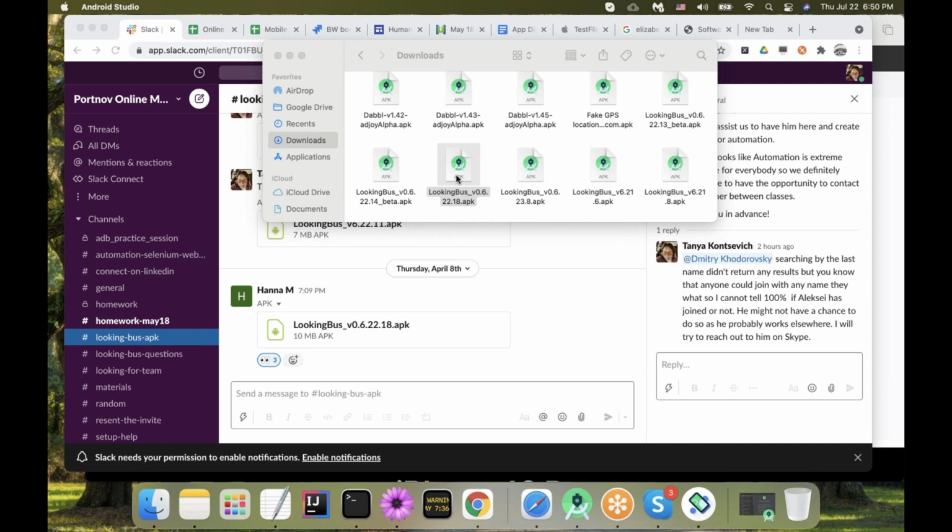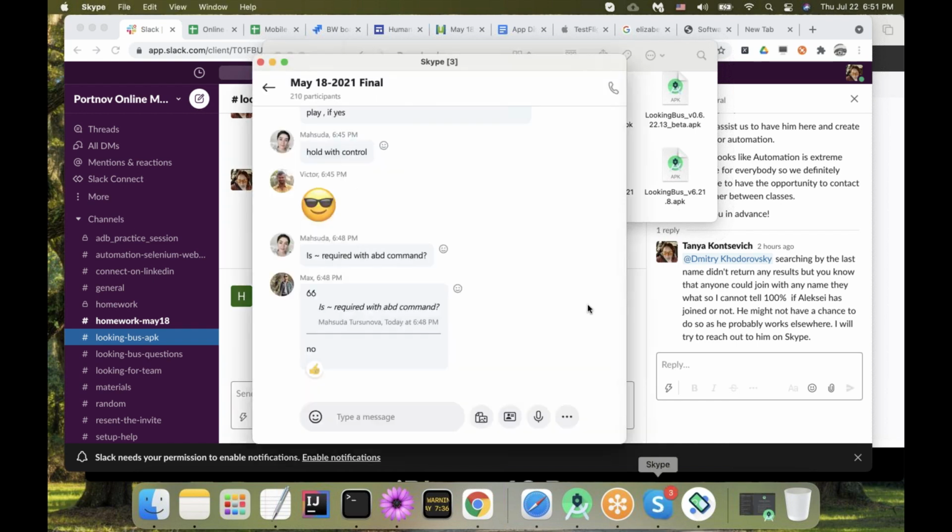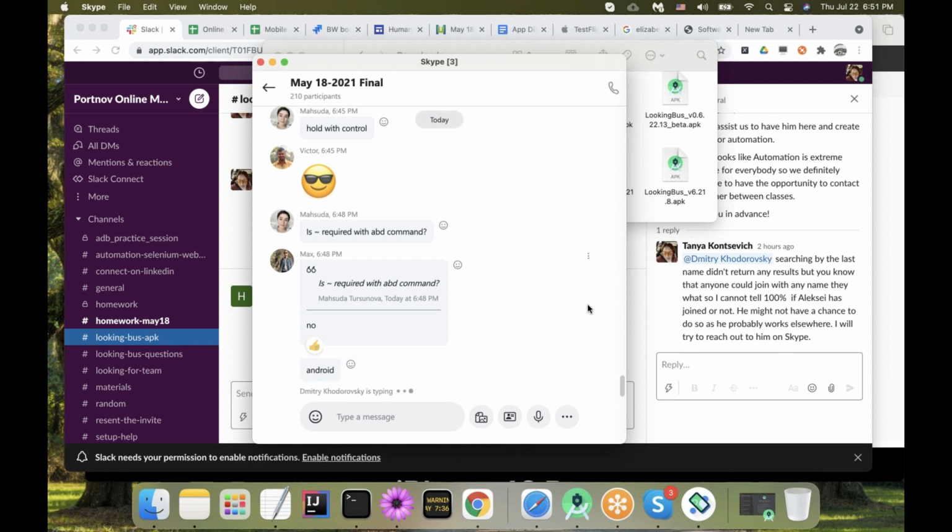Well, you cannot install Looking Bus because on your macOS or on your Windows OS, an APK file is an executable file for which operating system? Android.